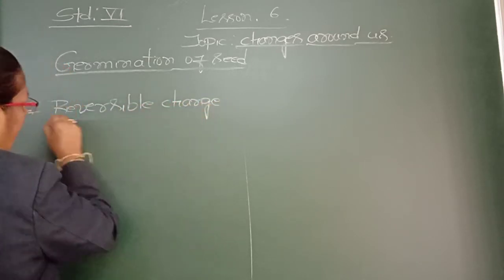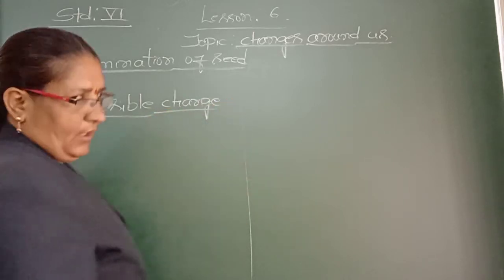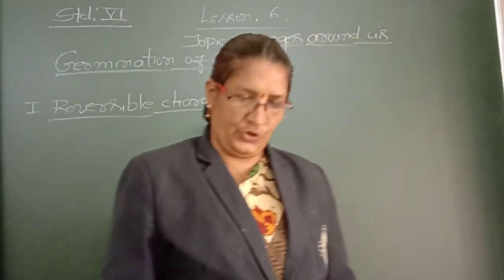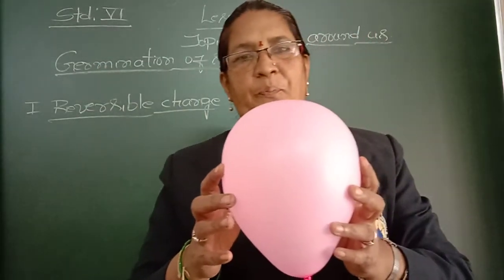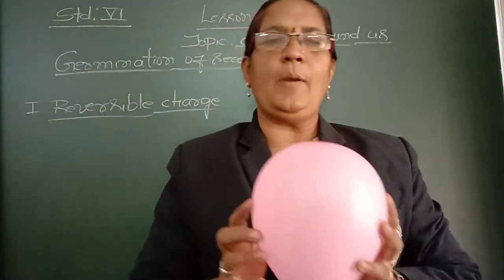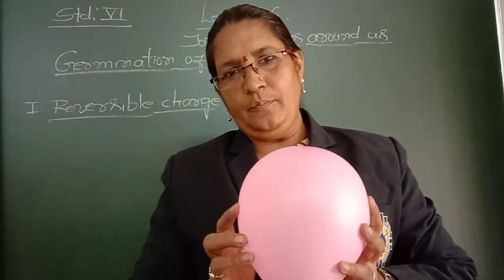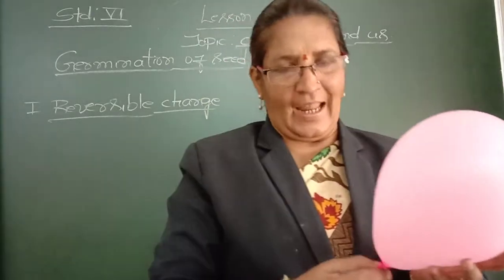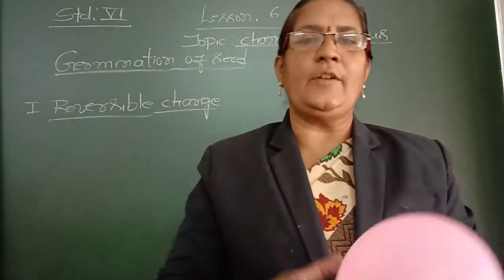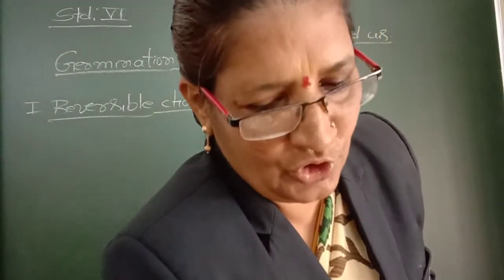I will give some examples for reversible change. See, I will show this balloon. Whenever we blow air inside the balloon, its size and shape change. So if I take out the air, what will happen? Once again it will come back to its original position.